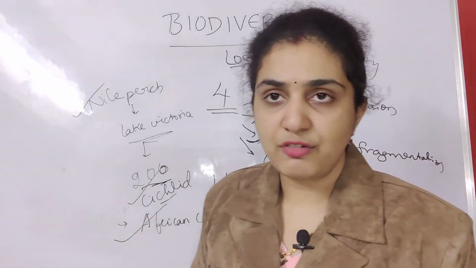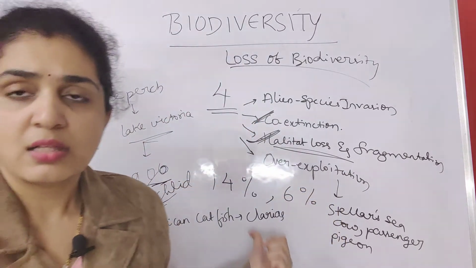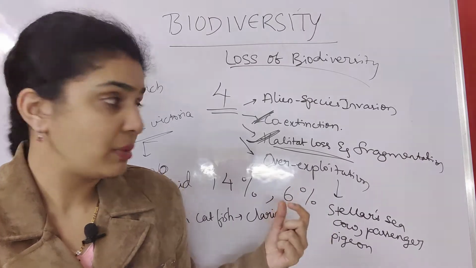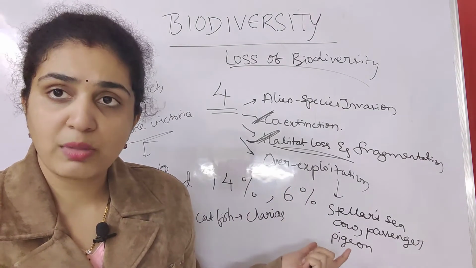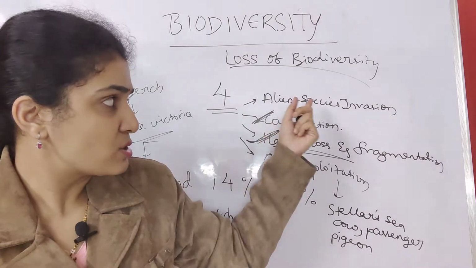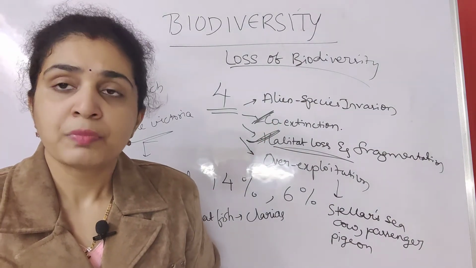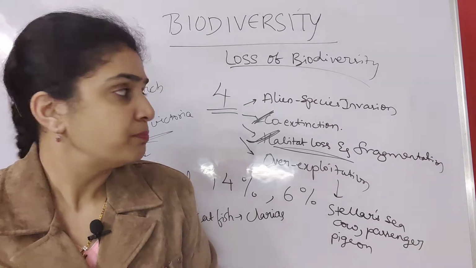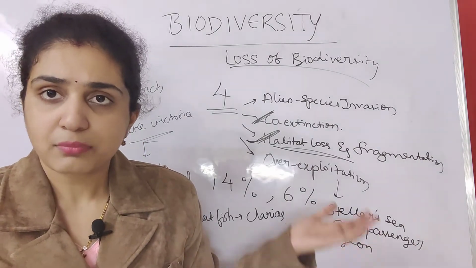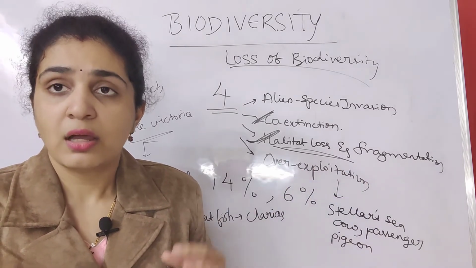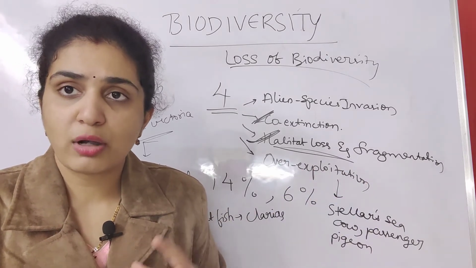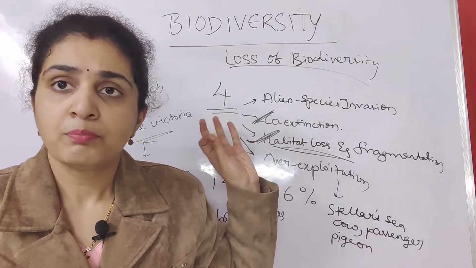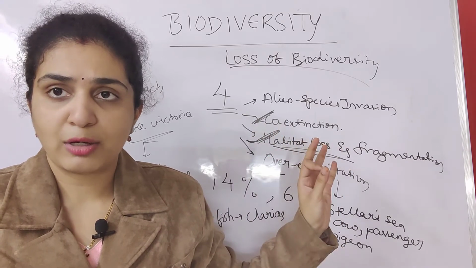Next, African catfish, which is called Clarius. When it was introduced into the environment, so many species were dead, so many fishes were dead. So this is again associated with alien species invasion. Then numerous plants like lantana and many other species also got extinct. Why did they get extinct? Because normal plants got extinct due to the introduction of these seaweeds. So these are the common examples which were given under each subtopic of loss of biodiversity.